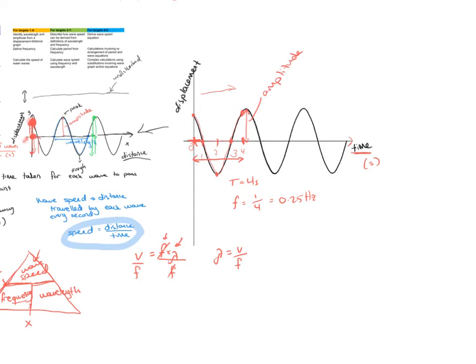So if I have both graphs, I could really get the wavelength, I could get the period and hence the frequency, and I could calculate it using this equation. Frequency times wavelength. This is going a step ahead. This is going a bit further in terms of your knowledge and application of using graphs, using the definitions and putting it all together.